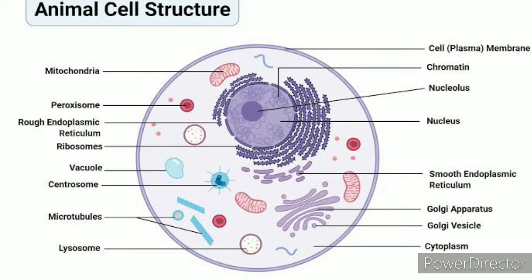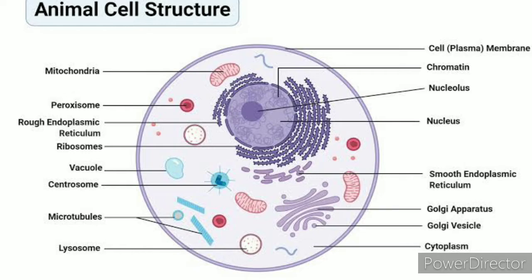Next, students, you observe the labeling rough endoplasmic reticulum and smooth endoplasmic reticulum. These are the types of endoplasmic reticulum. Endoplasmic reticulum helps in the transport of substances within the cell.